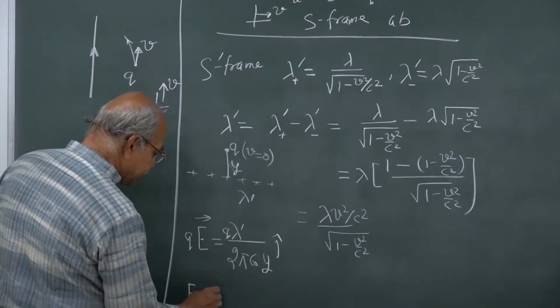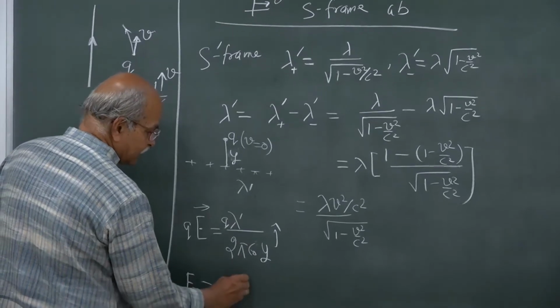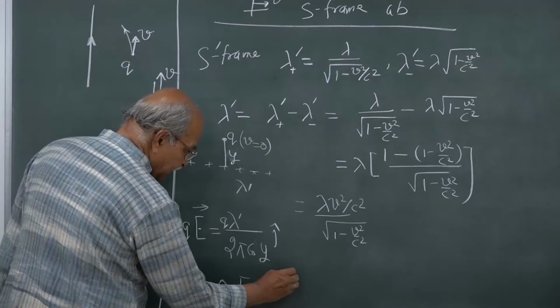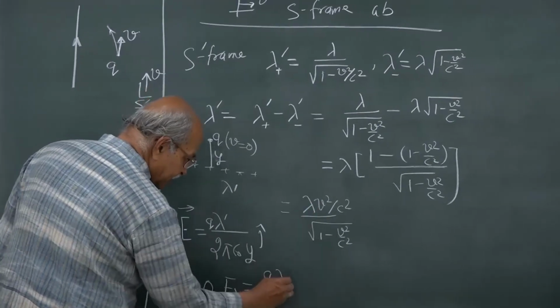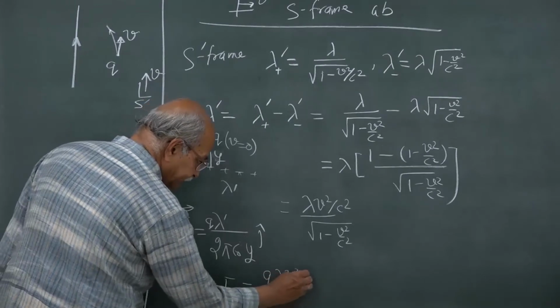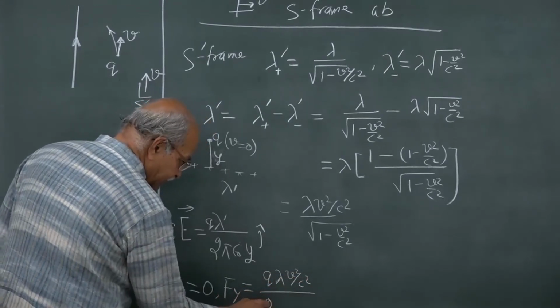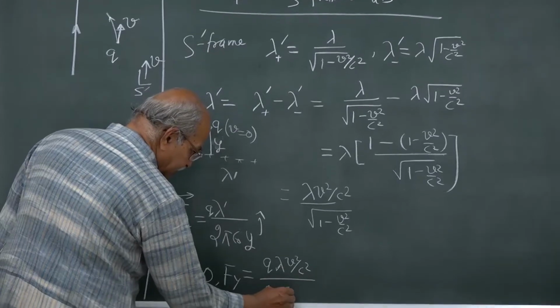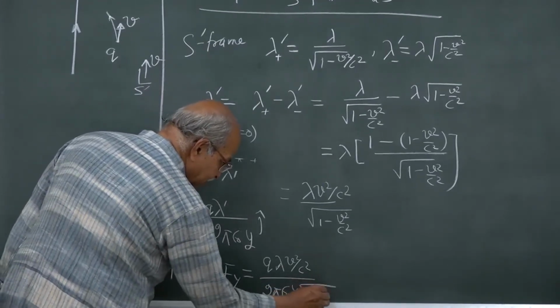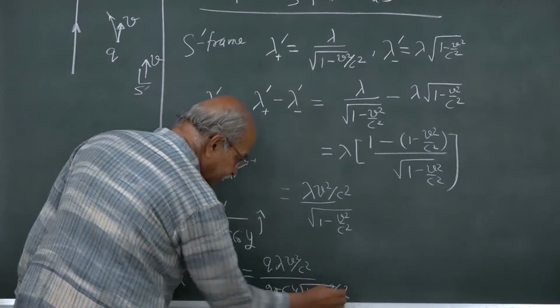Fx is 0. What is Fy? Fy is q into lambda prime, which is lambda into v square by c square, and then divided by 2 pi epsilon naught y, and then square root 1 minus v square by c square.